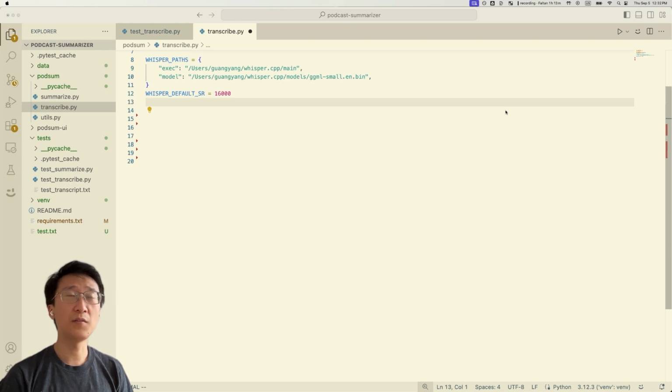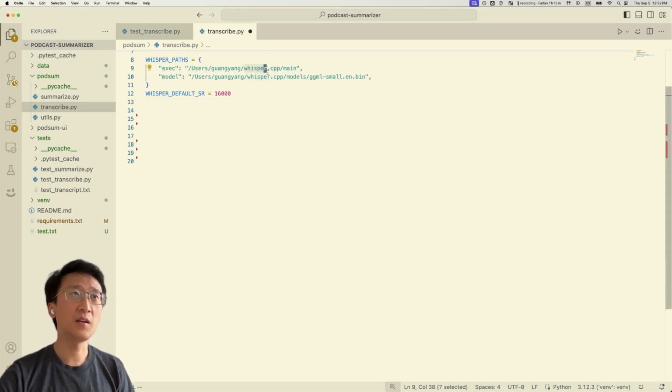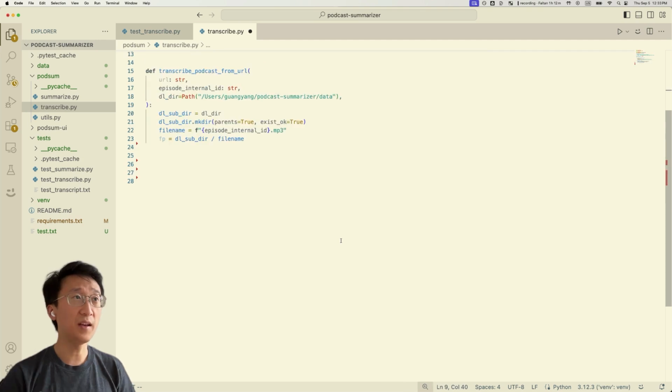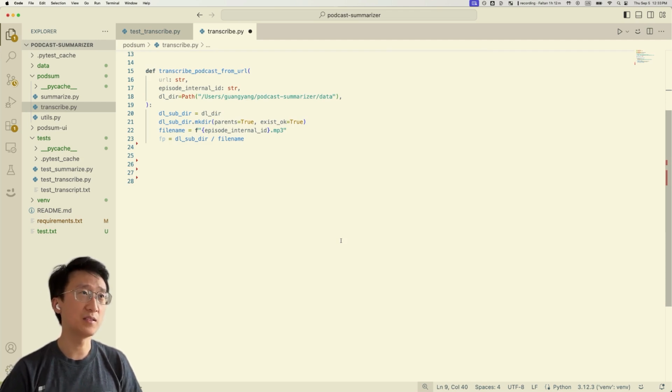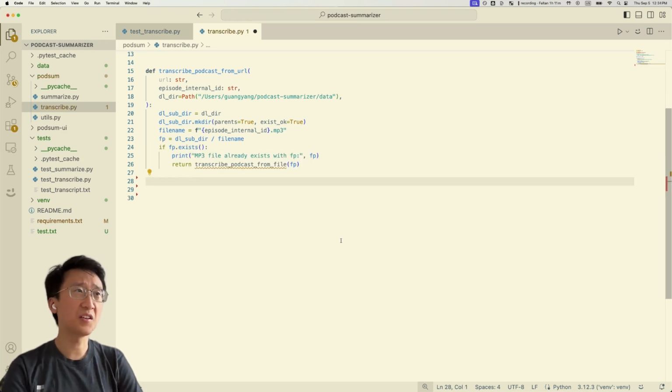All right, so our first step is to set up Whisper C++. I've already downloaded it here, so we just gotta point to the executable and the model. Next, we're going to download the podcast. Here, I'm just setting up the directory and then giving it a file name. And here, we're gonna check if the file path already exists. If it does, we'll just directly transcribe it. We don't have to download it again.